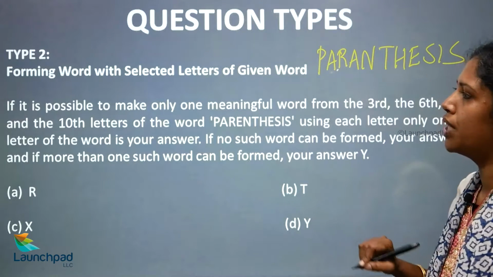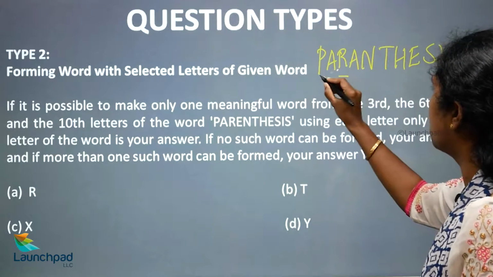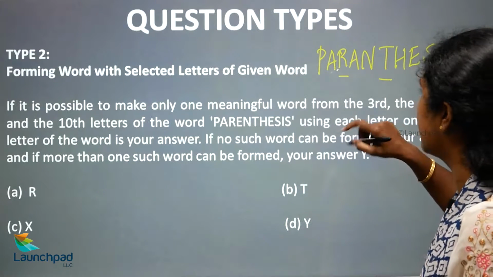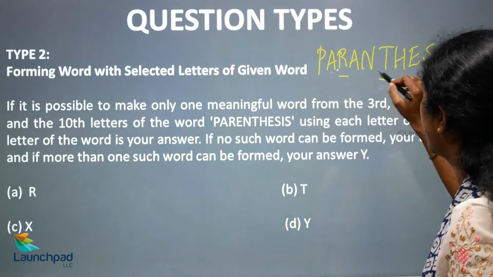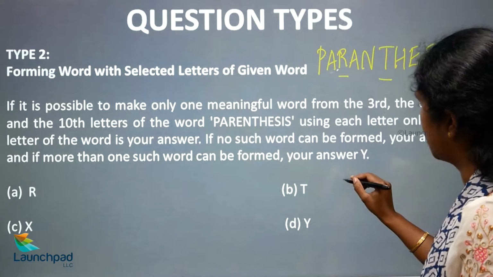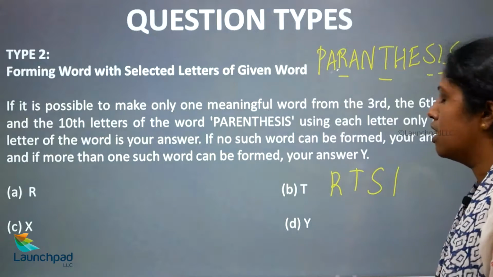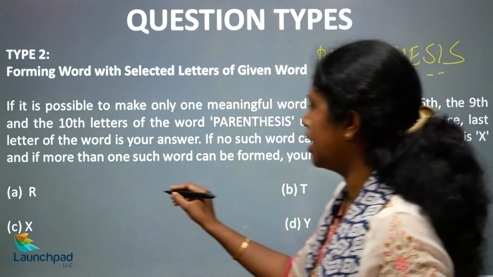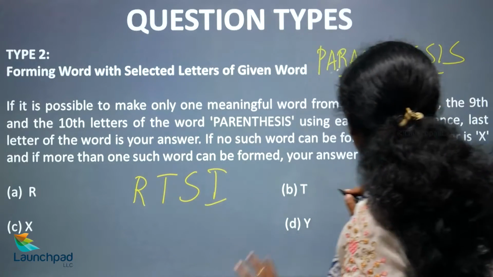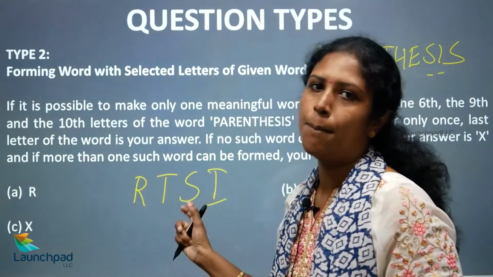So now what you are going to do is form possible words. So which word? Third, 1, 2, 3, 4, 5, 6 is T. And the ninth and the 10th letters of the word: 1, 2, 3, 4, 5, 6, 7, 8, 9, 10. So S and I. So what are the letters that we need to take? R, T, S and I, okay. So these are the letters that we have got. So look at the conditions, okay.